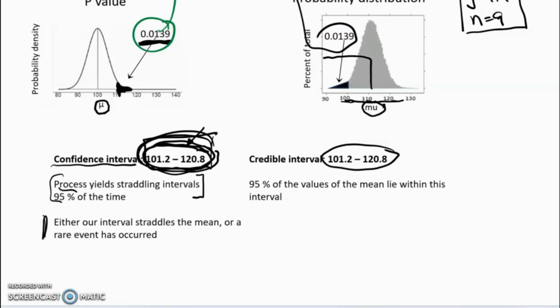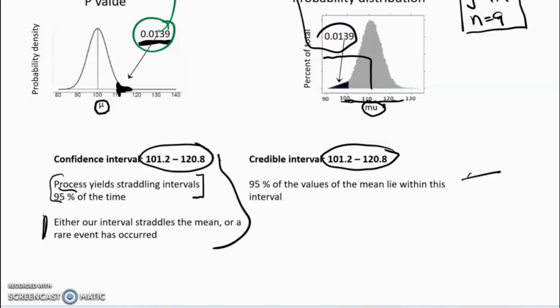In contrast, the Bayesian is far more intuitive. Most people, if you said that you calculated a confidence interval that went between those two numbers, are probably going to intuitively think not of this, but rather of this: that there's a 95% probability that the true mean lies between these two values. So the Bayesian approach clearly has the advantage of being more direct and intuitive.